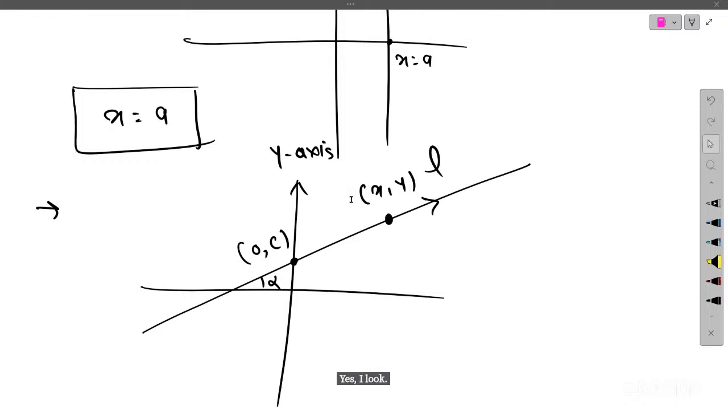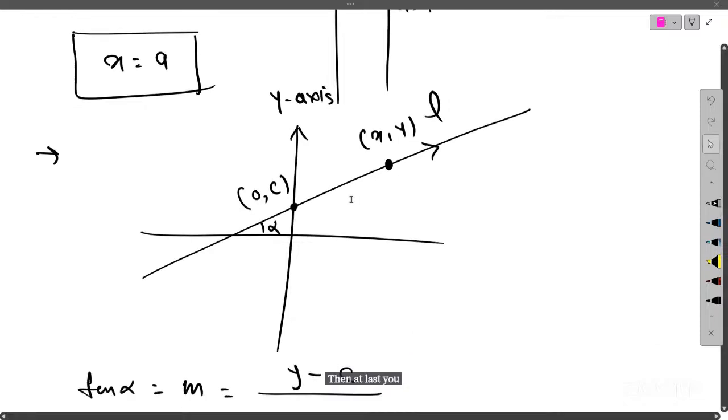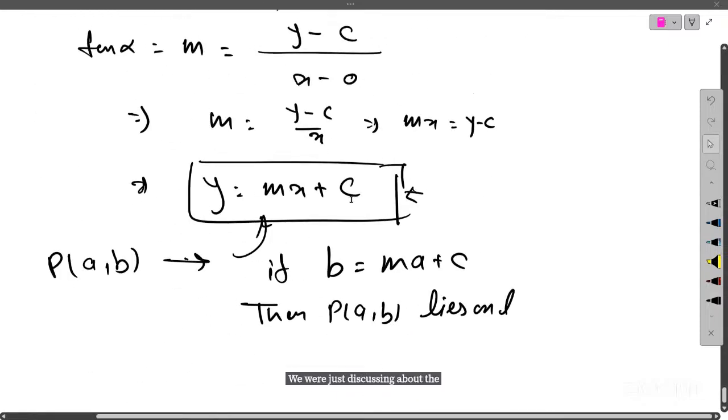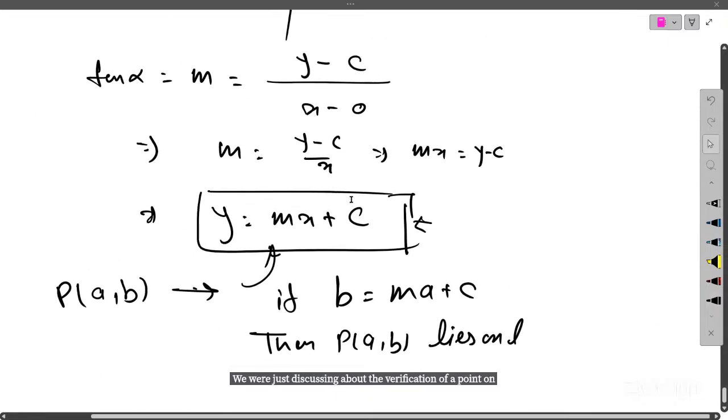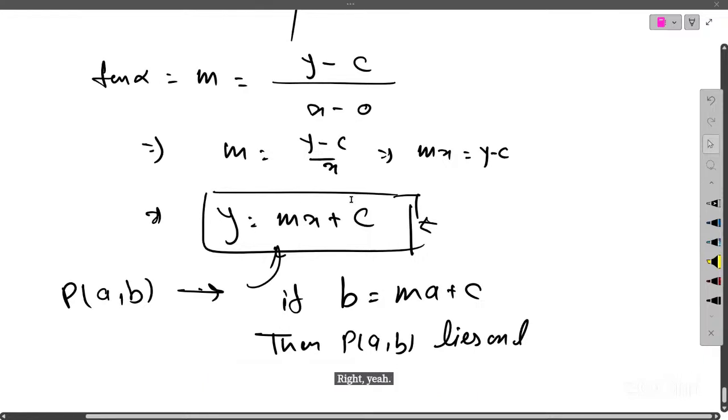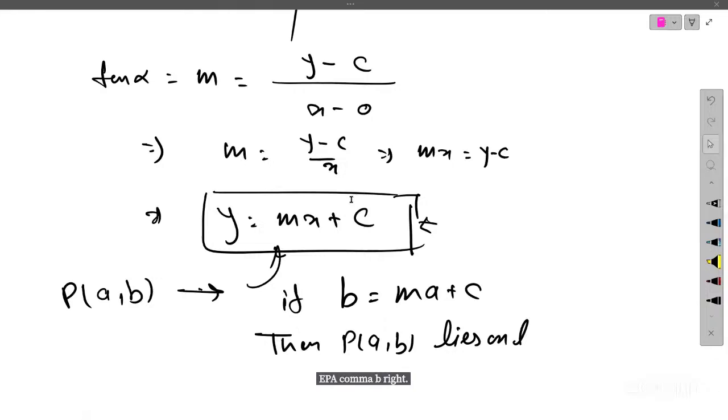Ma'am, at last you were discussing the verification of a point on a line, right? Here a comma b, and we put the values of a and b in the equation y equals mx plus c.